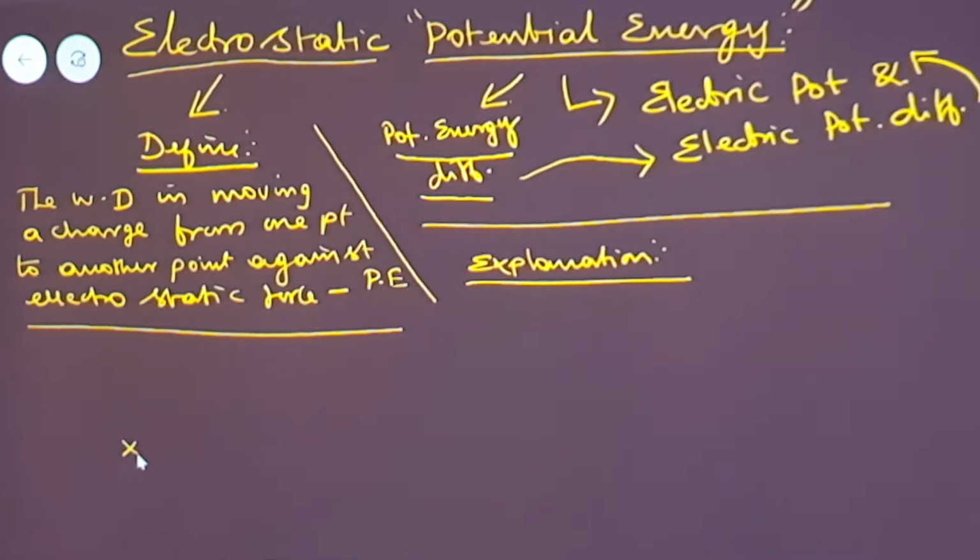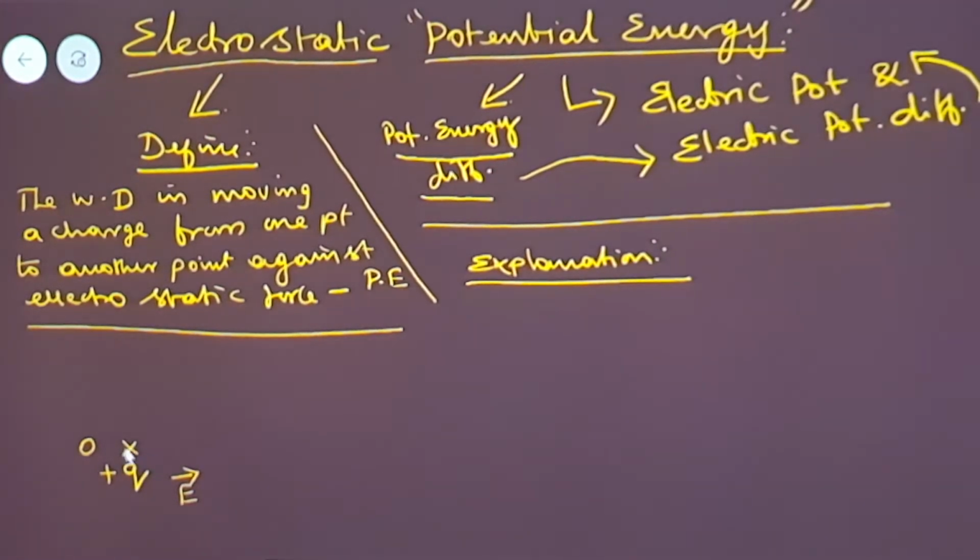In the medium, I am considering a point, let us call that point O. At this point O, I am placing a charge plus Q. As we know, if a charge is placed, around this charge it produces an electrical field. Let the electrical field produced be E vector.